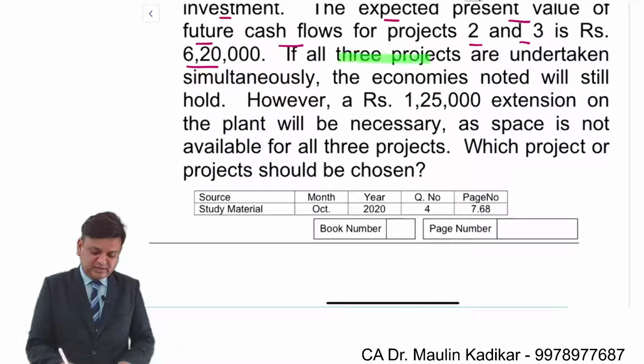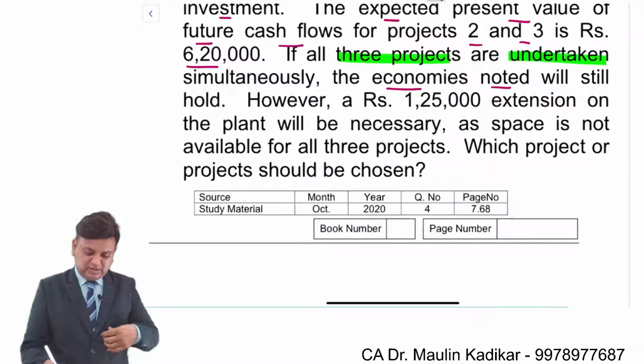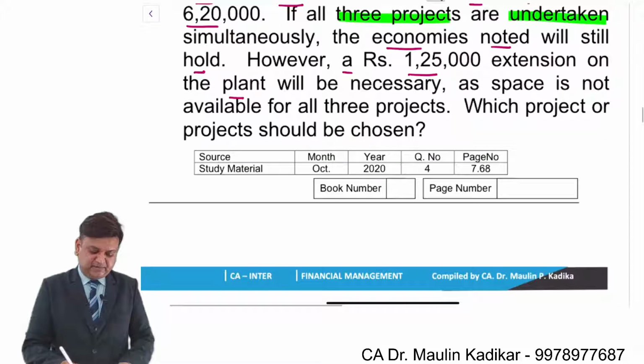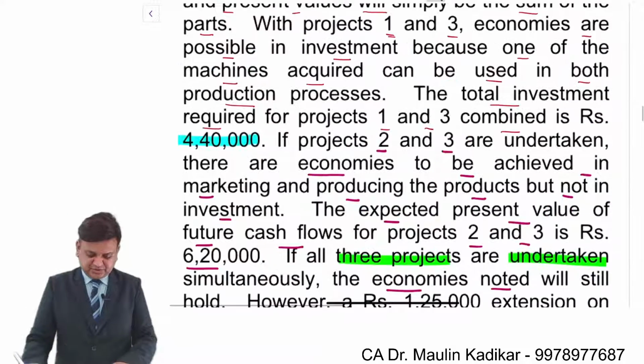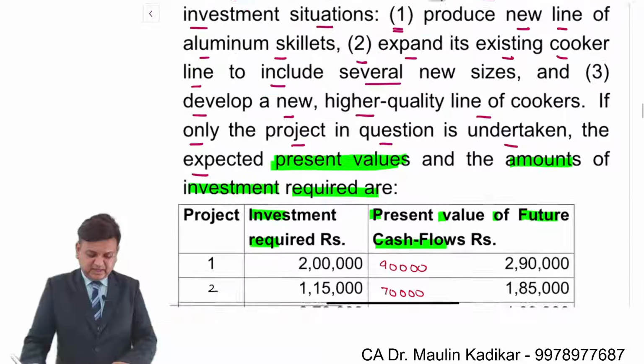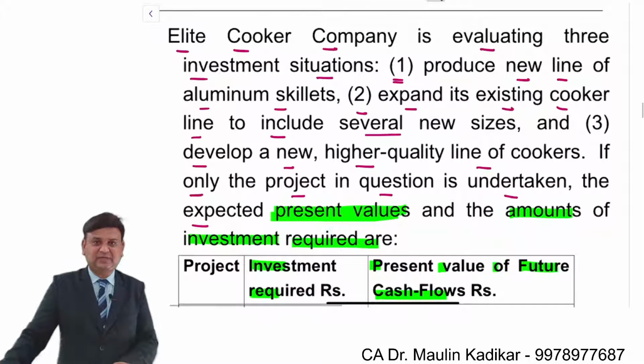If all three projects are undertaken simultaneously, the economies noted above will still hold. However, a 1,25,000 extension on the plant will be necessary as the space is not available for all three projects. Which project or projects should be chosen? That is the question. I request all of you to go through the question, please.